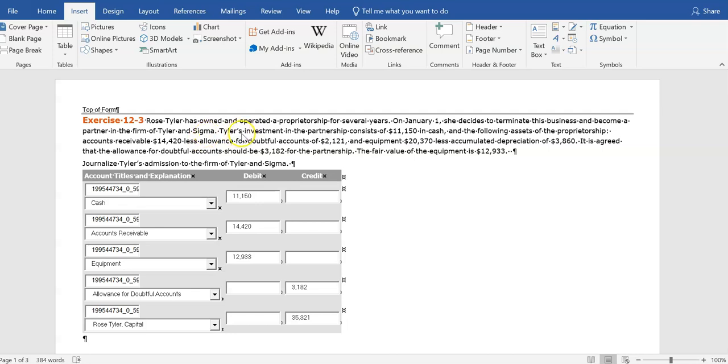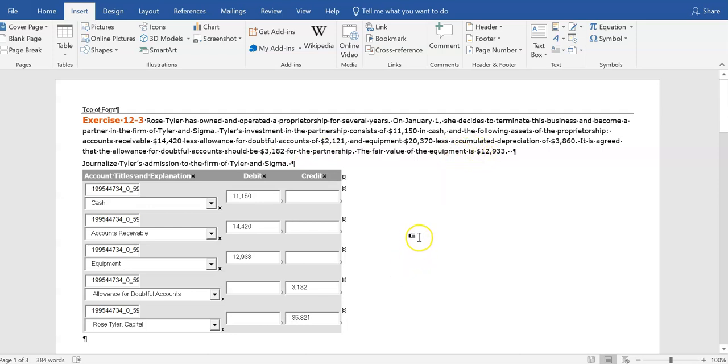So Tyler's investment in the partnership consists of $11,150 in cash. She also brings the following assets of the proprietorship from her old sole proprietorship: $14,420 in receivables, a $2,121 allowance for doubtful accounts, equipment of $20,370. That was the equipment's original cost, less its accumulated depreciation to date. The partnership has agreed that the allowance for doubtful accounts should be $3,182. And the fair value of the equipment, $12,933.